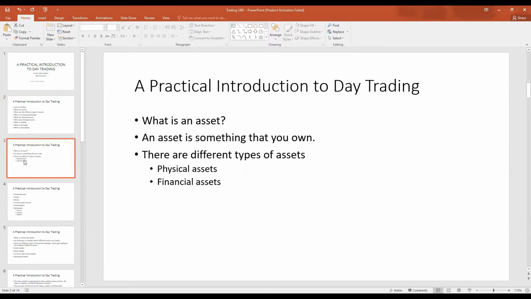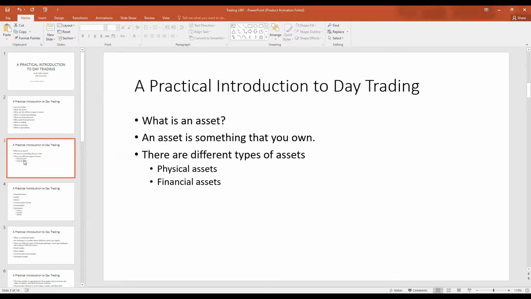So we will start first by looking at assets. What is an asset? An asset is something that you own. There are different types of assets. There are physical assets and there are financial assets. Physical assets are assets that you can touch. For example, a car. You can own a car and you can touch a car. Another example, a house is an asset. You can own a house, you can touch a house.